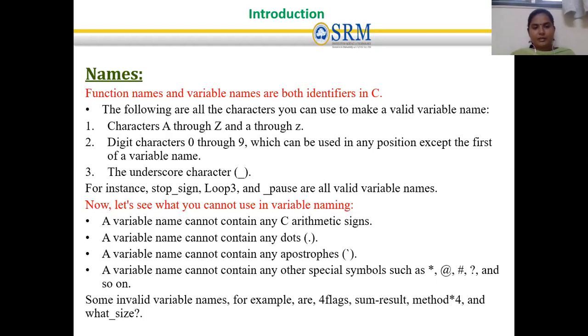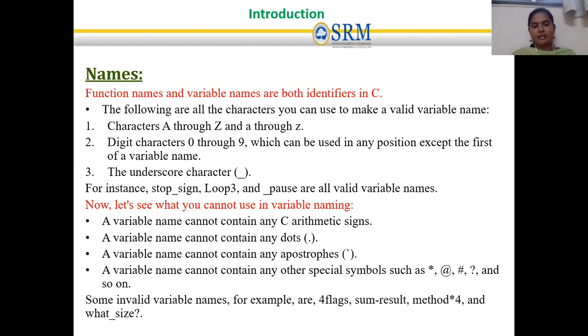The next one: what are the things that fall under the restrictions? First we discussed the rules, and we have three rules. Now the restrictions: what you cannot use in variable naming. A variable name cannot contain any arithmetic sign, such as plus, minus, division, multiplication. It should not contain a dot or apostrophes, and it should not contain any other special symbols like at the rate, hash, question mark. Special symbols cannot be in a variable name.